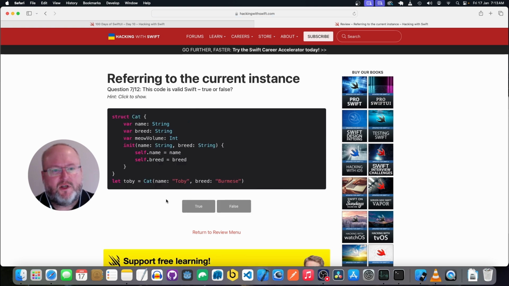Okay, I have a structure Cat with name, which is a string, and breed, which is a string, and meowVolume, which is an integer. It has an init method. It takes in a string called name and a string called breed, and it's setting name and breed, but it's not setting meowVolume, so that is not going to be a valid initializer.